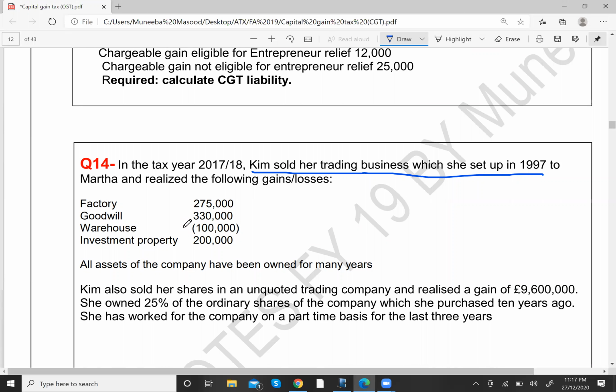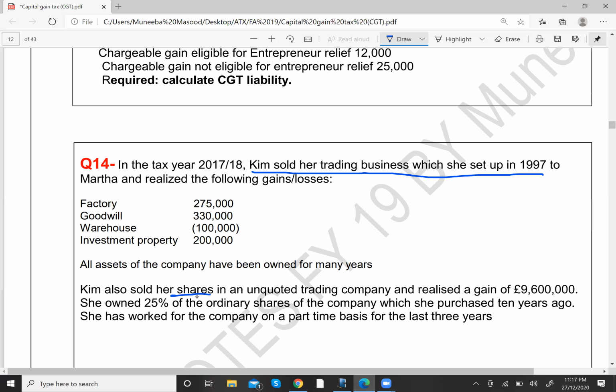Okay. Now over here, I will simply make two columns, right? I will make one column of gain qualifying for ER and a second column of gain not qualifying for ER, which is your investment property. And when it comes to annual exemption, the annual exemption will be first deducted from gain not qualifying for ER, which in the question is your investment property. Okay. All right, then it says that Kim also sold her shares. Remember, I told you that ER relief was also available on shares, but for that you need to fulfill some conditions. Now, what were those conditions? That you need to be an employee of the company.